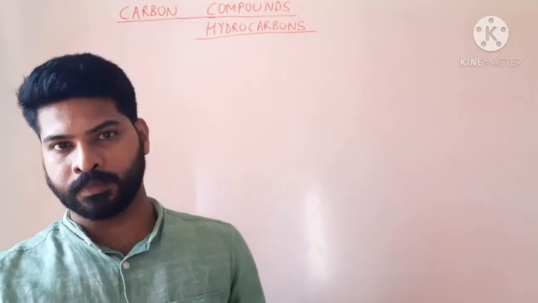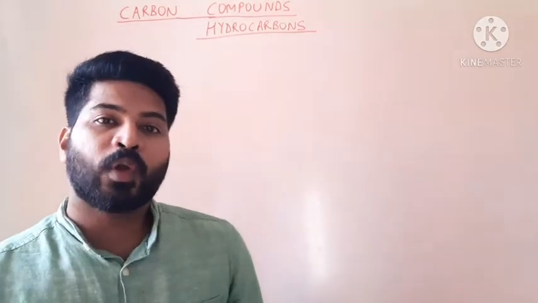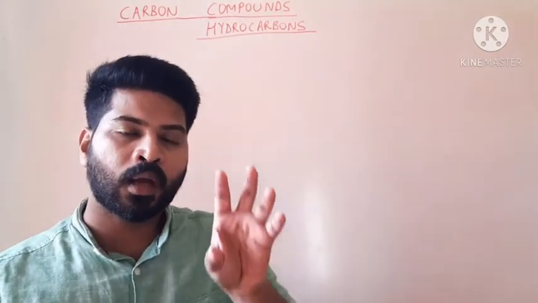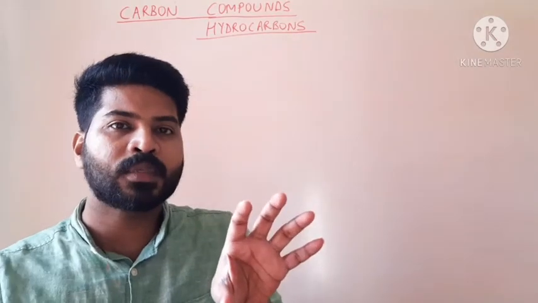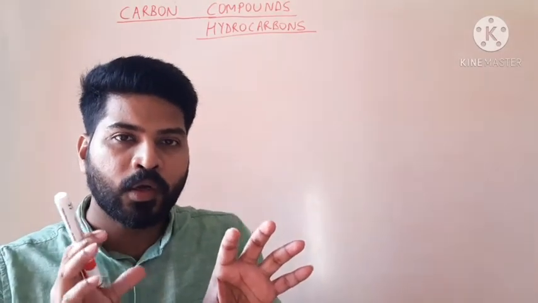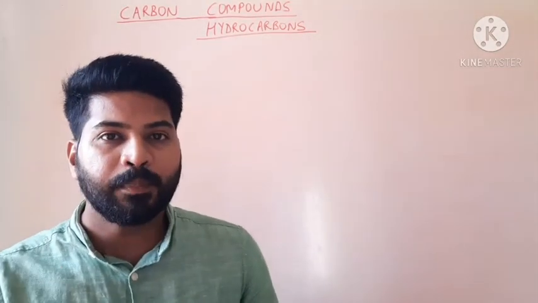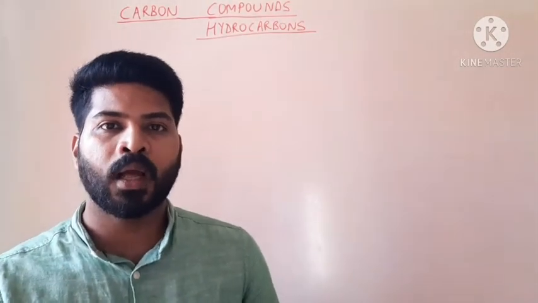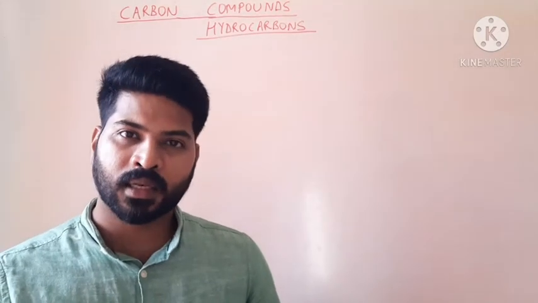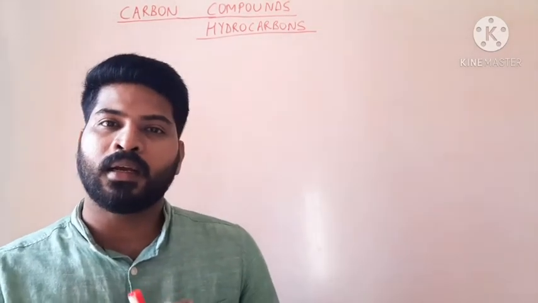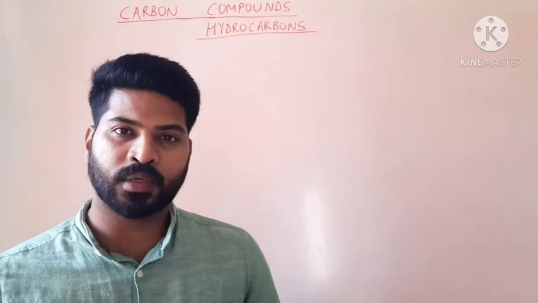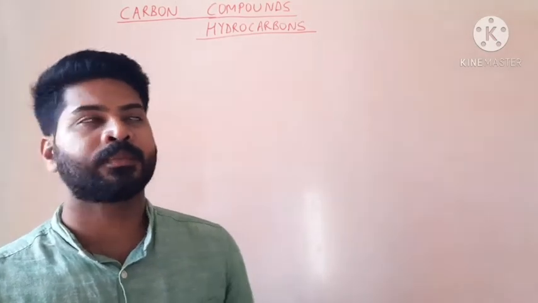And we also saw how carbon forms a covalent bond with hydrogen atoms and produces the simplest carbon compound, methane. In this class, we will be discussing a few more compounds produced by carbon.